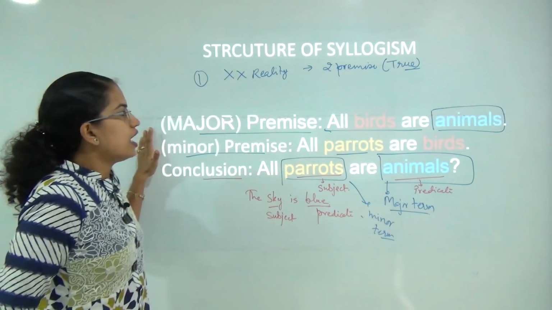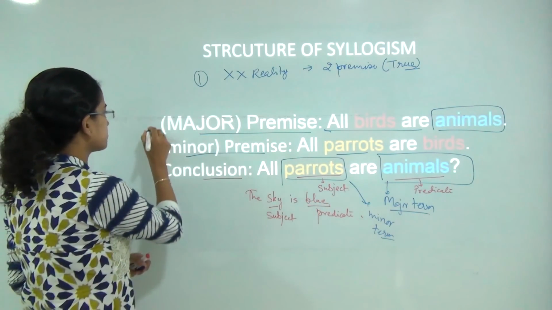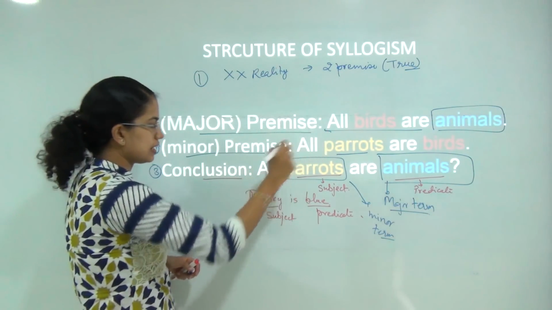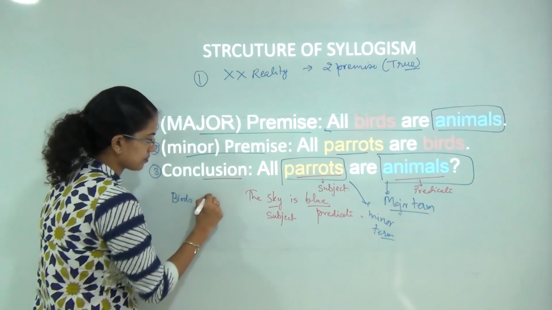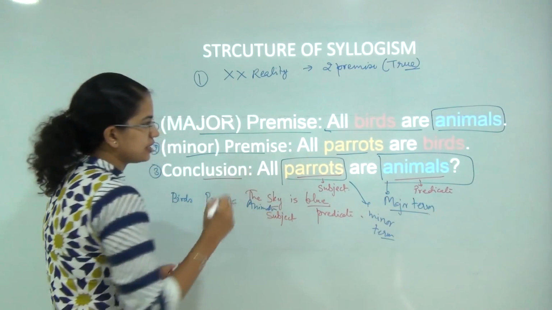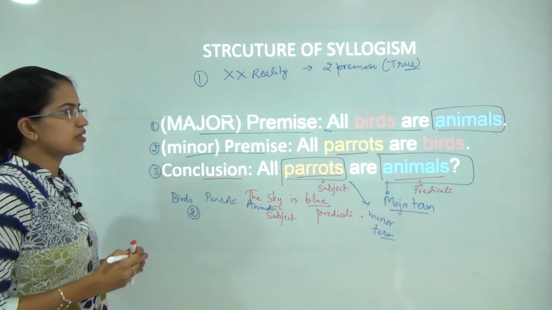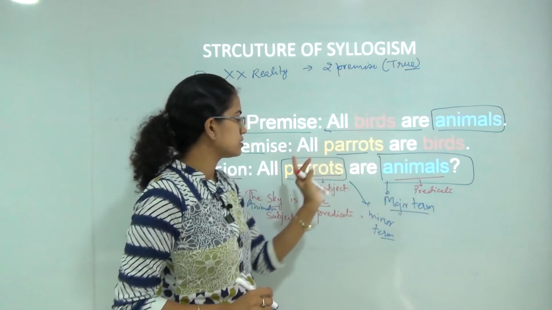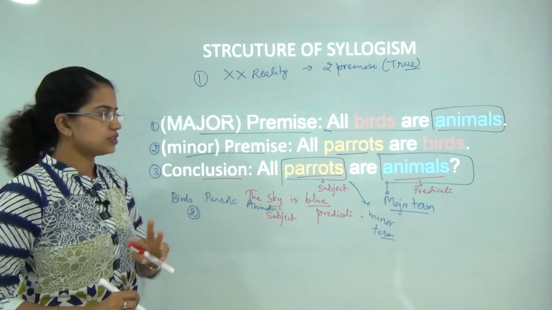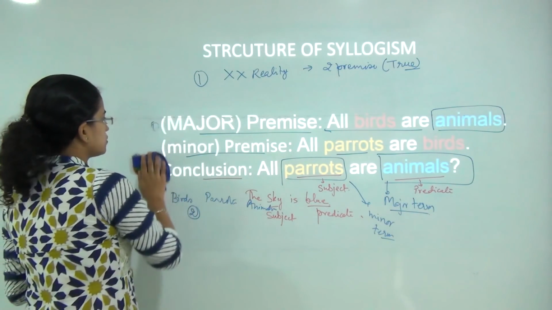Now if we look at the structure of a syllogism problem carefully, we have some interesting findings. There are three statements or three propositions here, and there are three words: birds, parrots and animals. Another interesting thing is that with every statement there are just two words that come up. So either it would be birds or animals, parrots or birds, or parrots or animals. So just two words in all three propositions. This is the basic structure of a syllogism problem that we need to be very clear about.